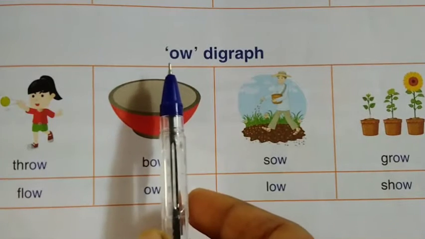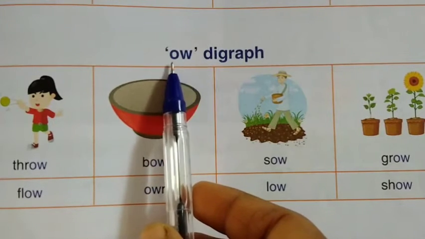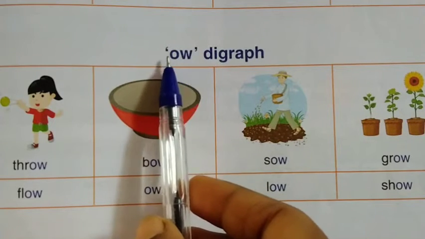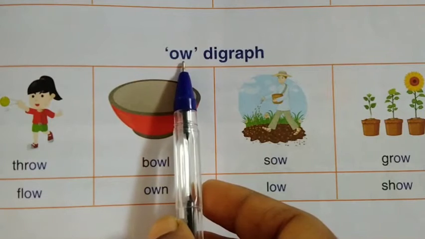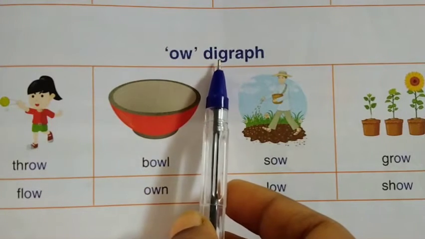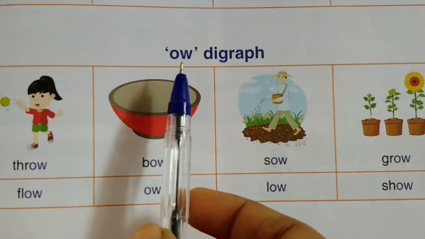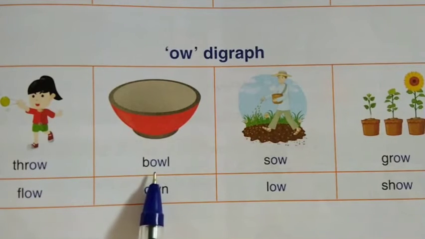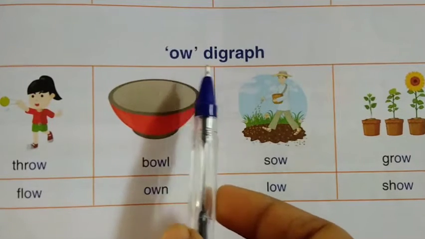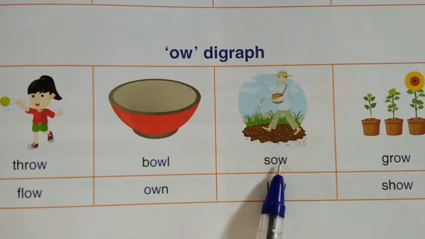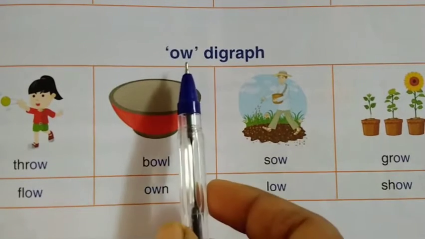See the next digraph. Here O, W comes together to make the single sound O. O digraph. O, throw. O, bowl. O, sow. O, grow.